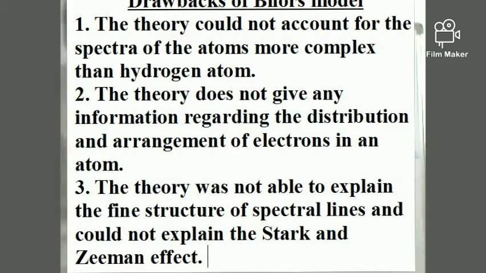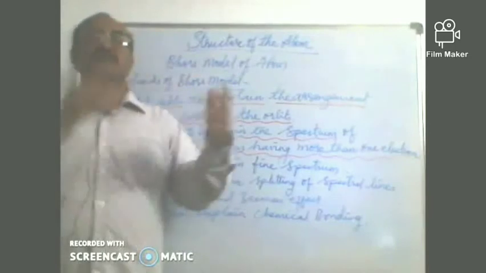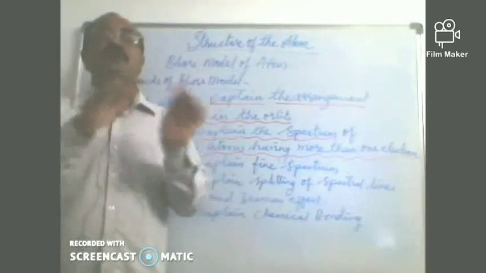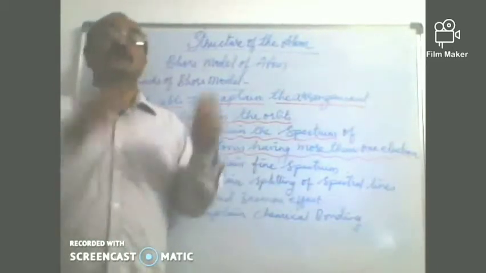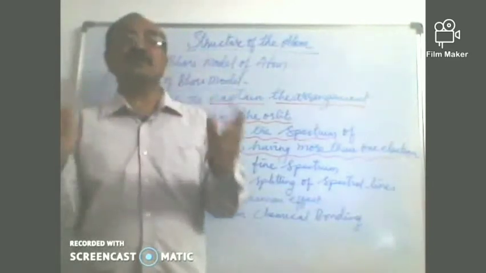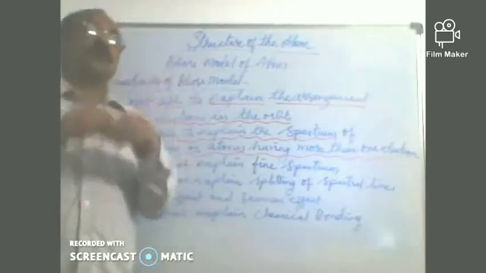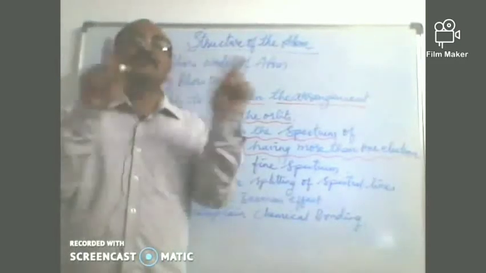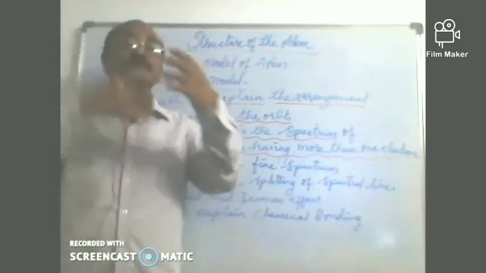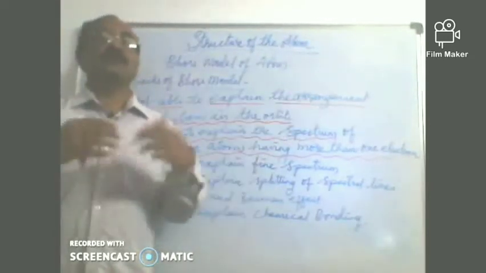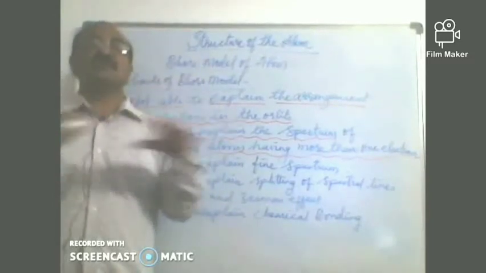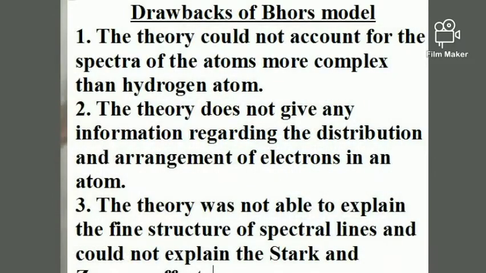The next one, not able to explain the spectrum of systems or atoms having more than one electron. So what is spectrum? So children, when electrons are jumping down or going up, light is either released or absorbed by them, as we have learnt. But how is this light coming out? This light, when passed through a device called a spectrometer, we find separate lines. It's not a continuous spectrum like that which is seen in a rainbow, but it is different lighter lines or color lines in the spectrometer.